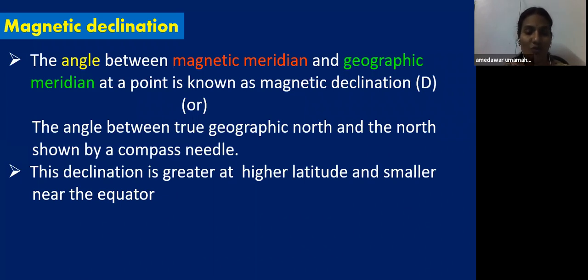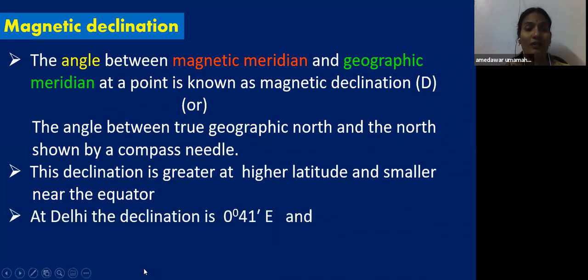Because when we move towards the equator, the geographic meridian and the magnetic meridian almost coincide. When they coincide, there is no angle between them; that happens at the equator. When we move towards the southern hemisphere or northern hemisphere, this angle goes on increasing. In our India, at Delhi, the declination is 0 degrees 41 minutes east.